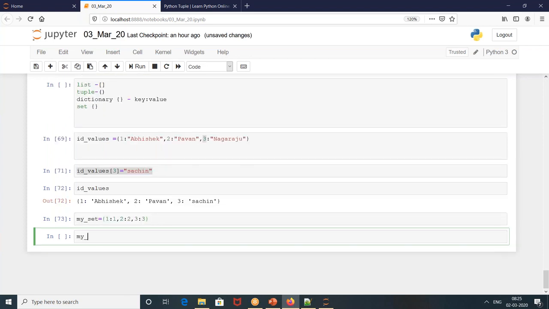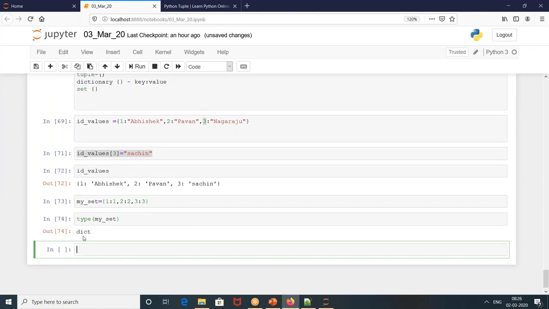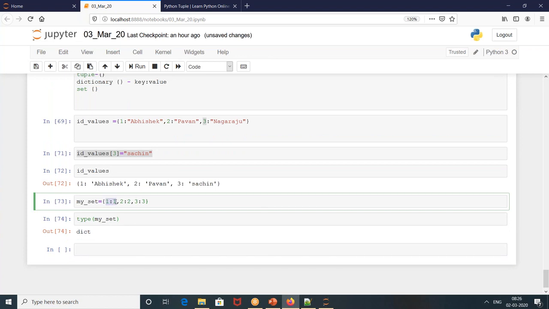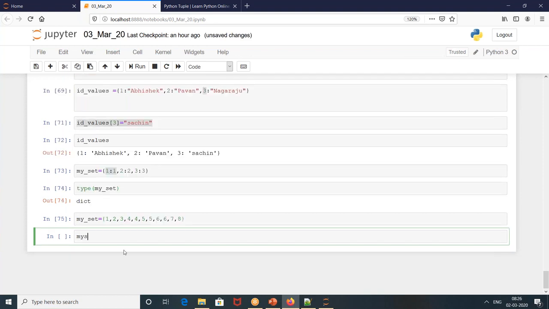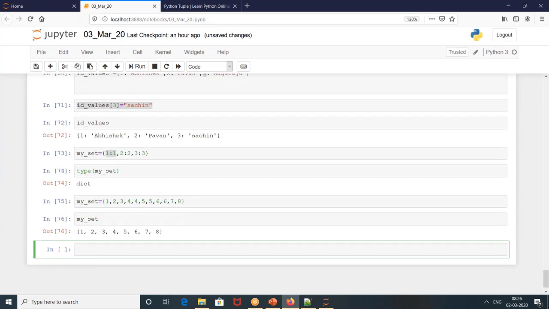Is it a dictionary or is it a set? Let's see. Type of my set, it is a dictionary. When you define with key value, it will understand this fellow is trying to define a dictionary. It is not a set. So when you want to define a set, it is just without any key value pairs. Open with flower brackets, close with flower brackets. Then run my set. It will give you the unique values.